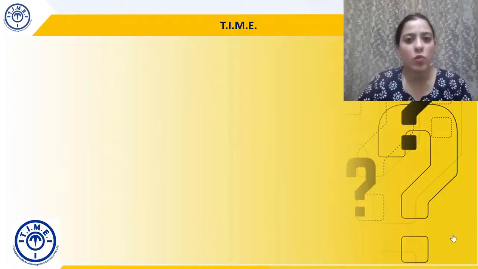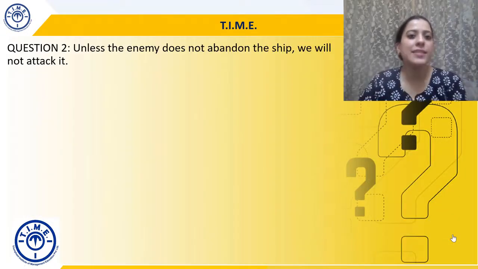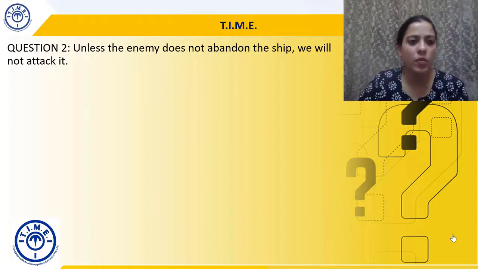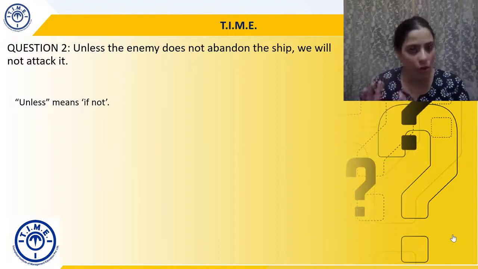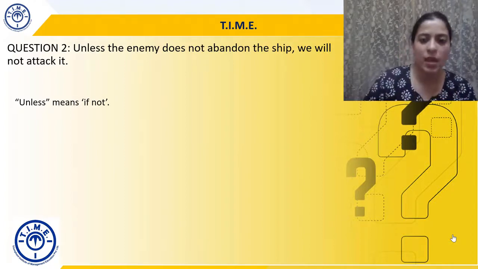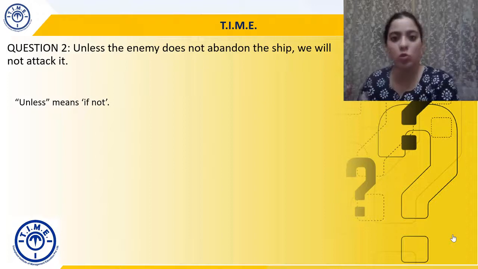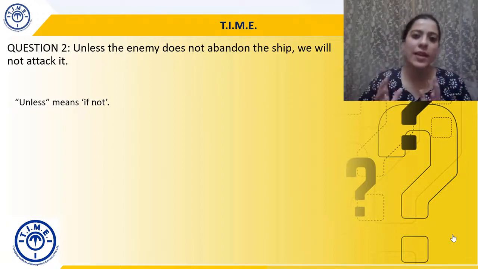Okay. Moving to question 2. Unless the enemy does not abandon the ship, we will not attack it. So the error here is that unless means if not. Unless already has a not in it. Unless matlab agar ye nahi hua to, unless. So it already has a not here.